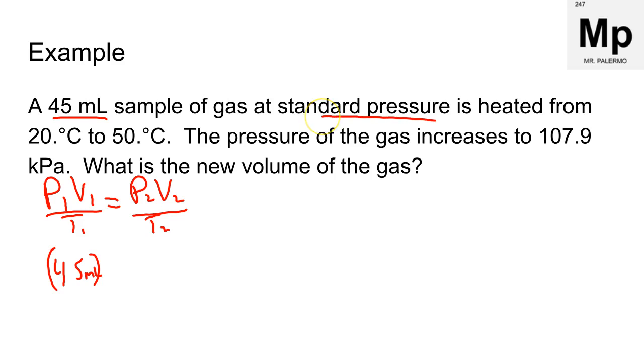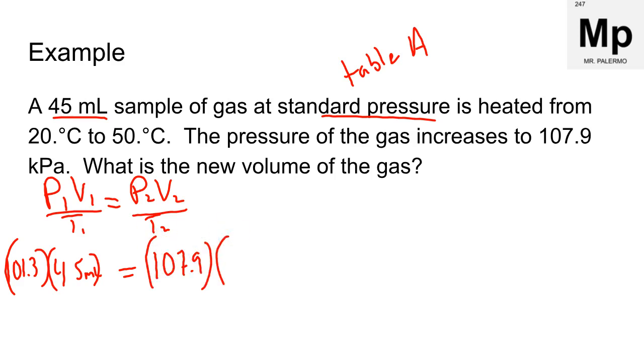Standard pressure, so that means we're going to go to table A. And the standard pressure, since we're using kilopascals later in the question, let's use kilopascals. So that's 101.3. The pressure of the gas increases to 107.9, so 107.9. What is the new volume?